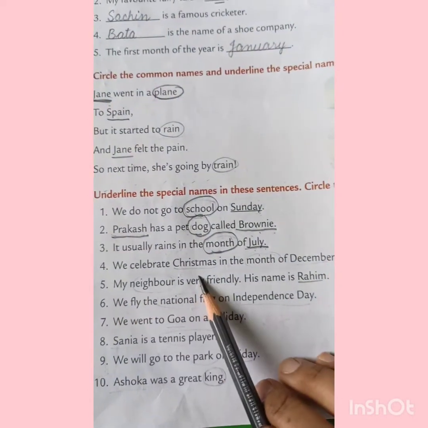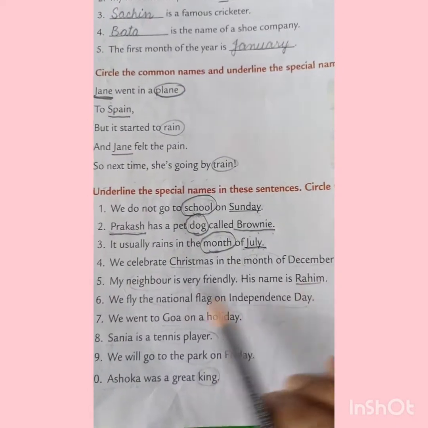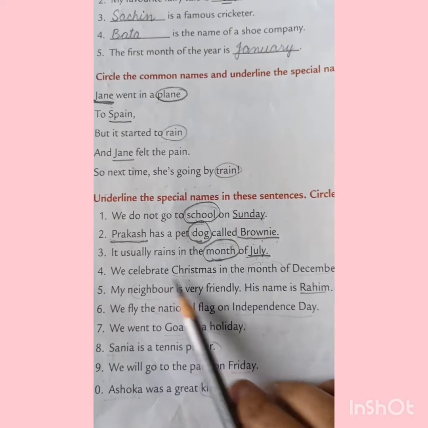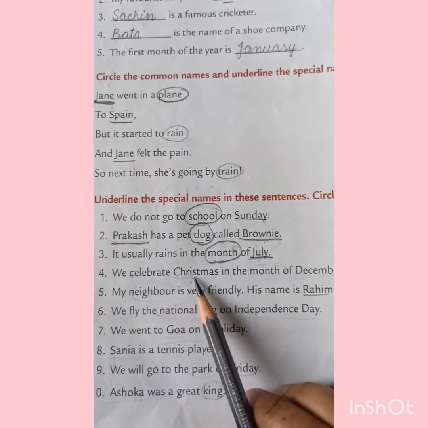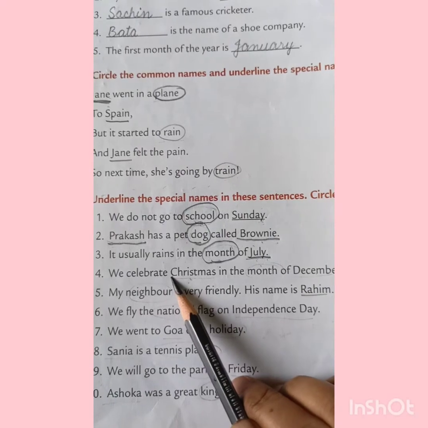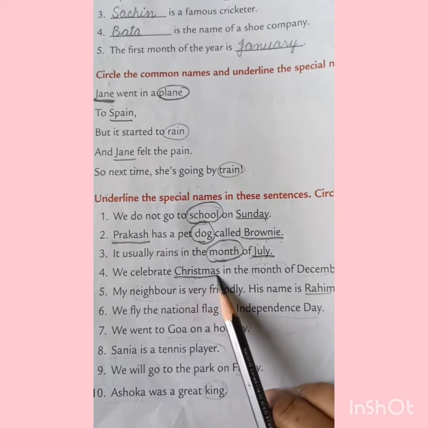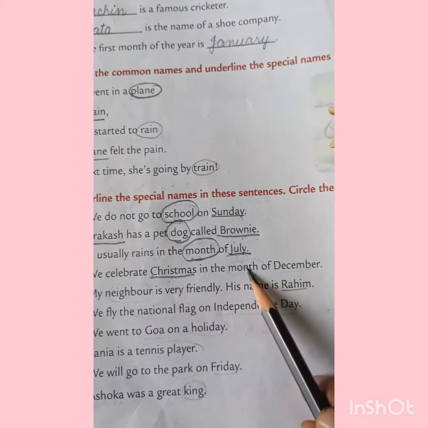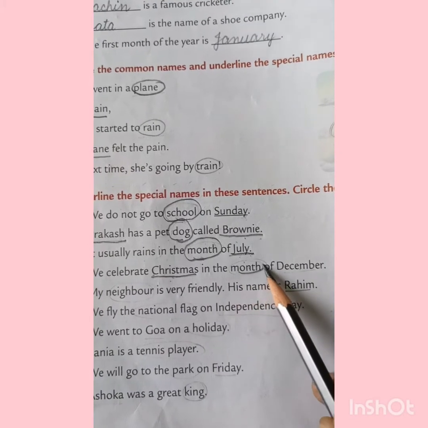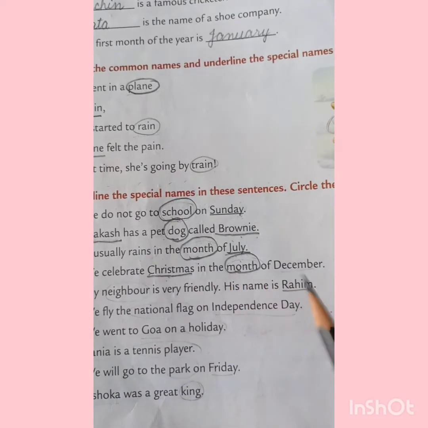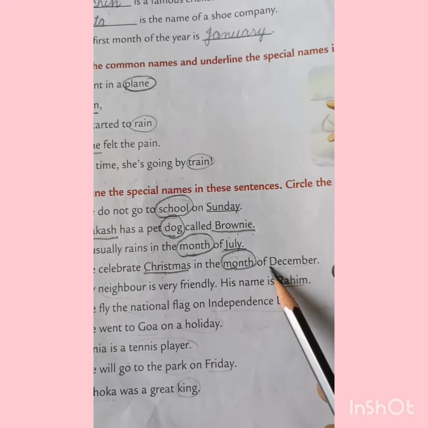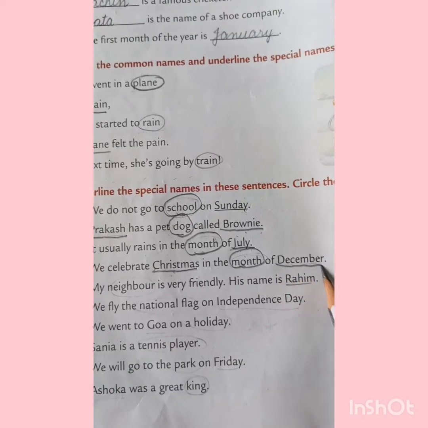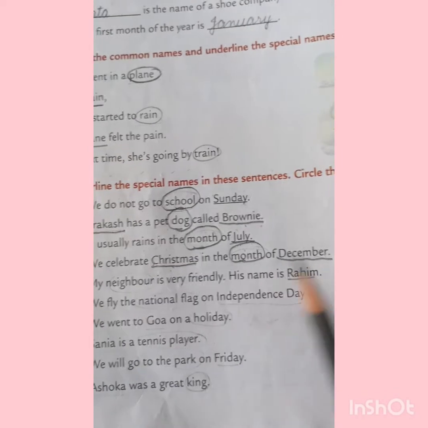We celebrate Christmas in the month of December. In this sentence, Christmas is a name of a particular festival, a special name, right? So we have to underline the word Christmas. Month, again month is there, it's a common name क्योंकि month may be any. And December, again a name of a particular month, it's a special name, so we have to underline this word.